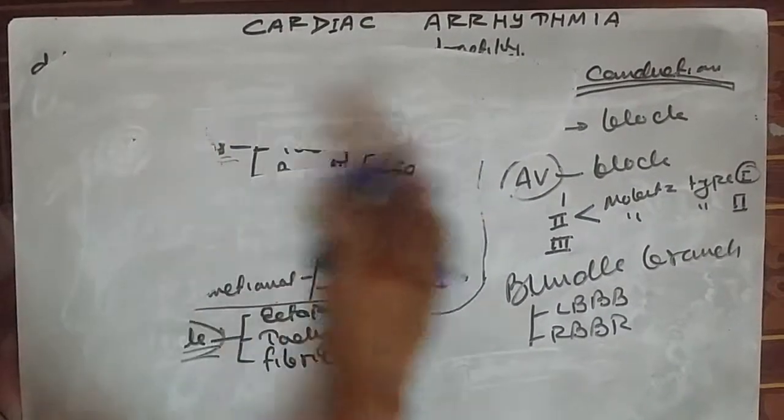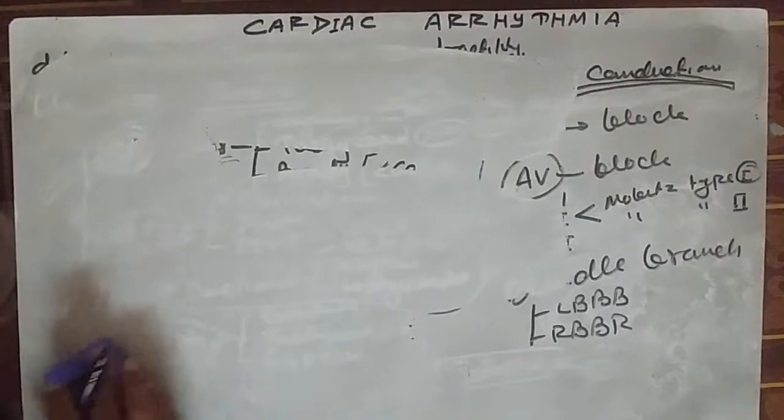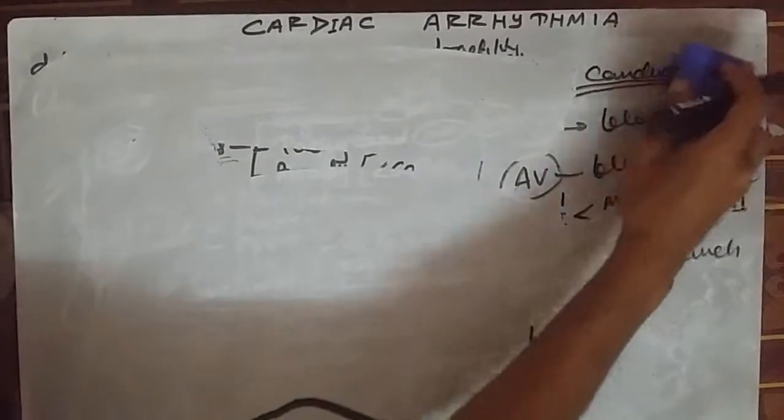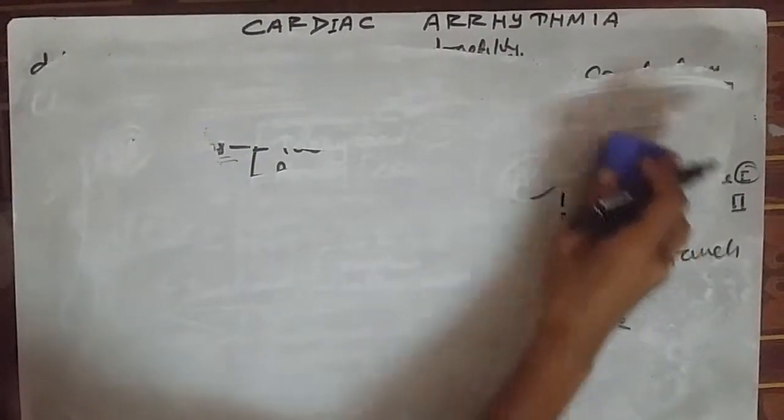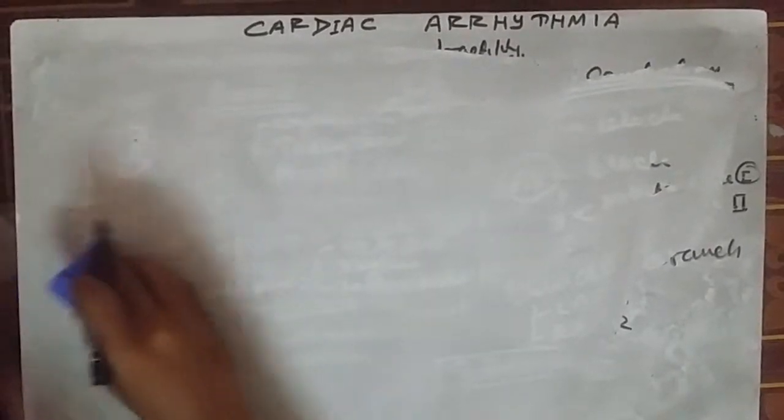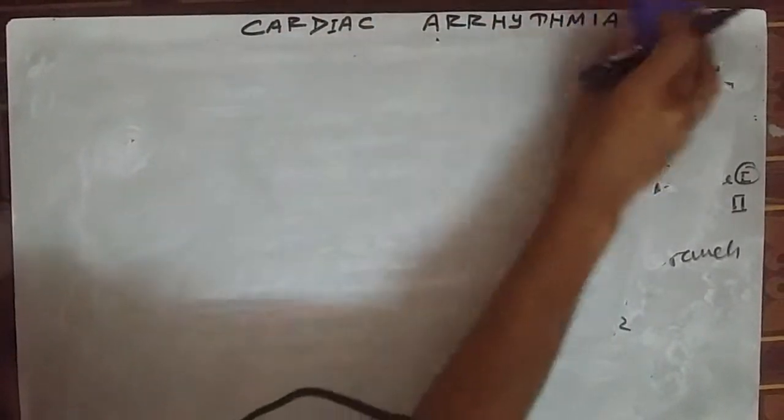This is the arrhythmia in which the atria is disorganized and multiple atrial foci are present from which the cardiac impulse is generated, and the heart rate is usually 350 to 600 beats per minute. So, starting with atrial fibrillation.